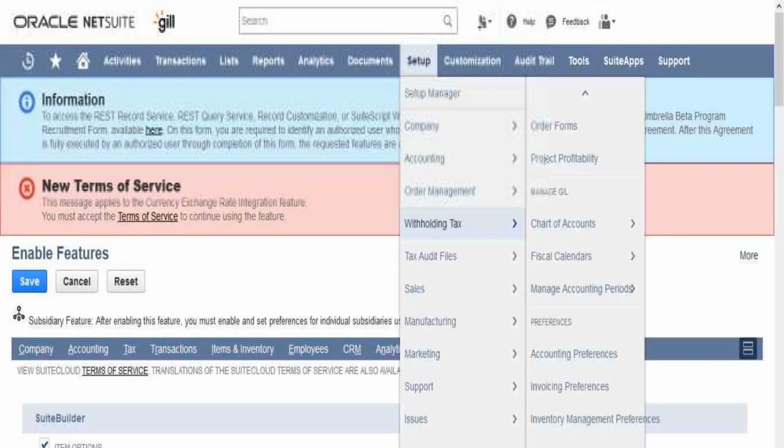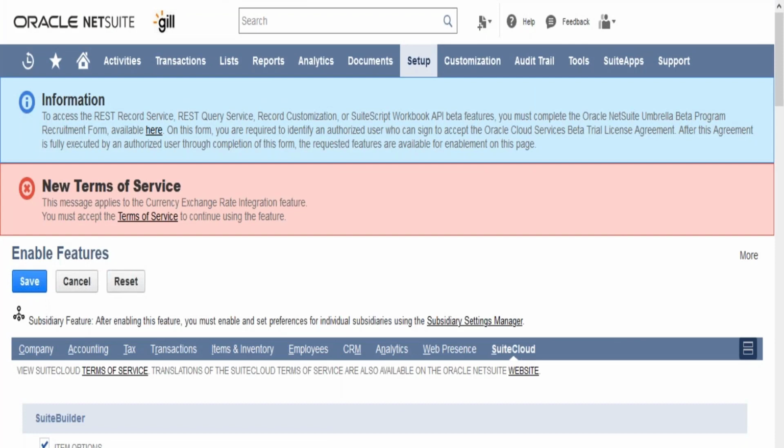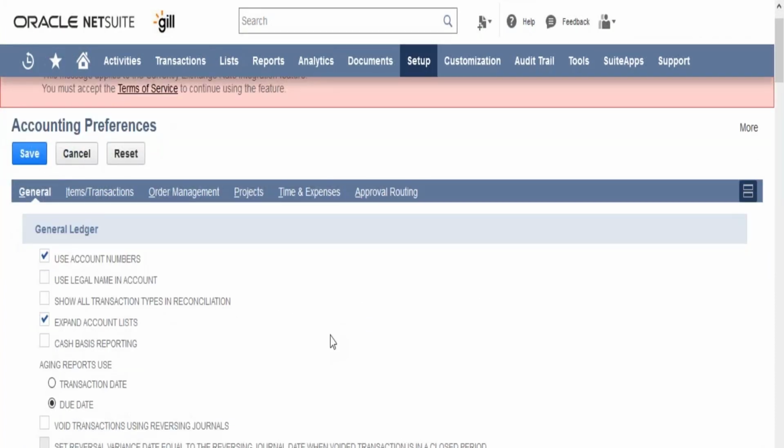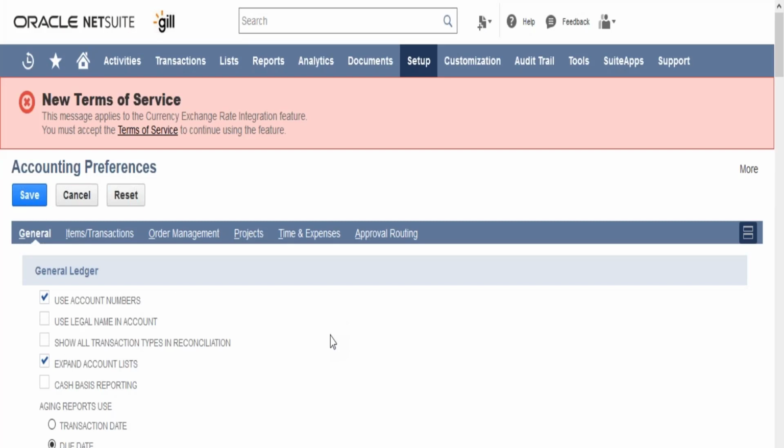It is very difficult to remember all the things at once. So whether you want to start afresh tomorrow or whether you want me to continue. These accounting preferences will also require two sessions. We'll try to complete general and item maybe tomorrow, and we can complete the other stuff in the coming session.